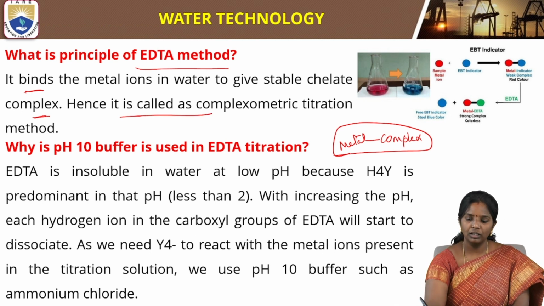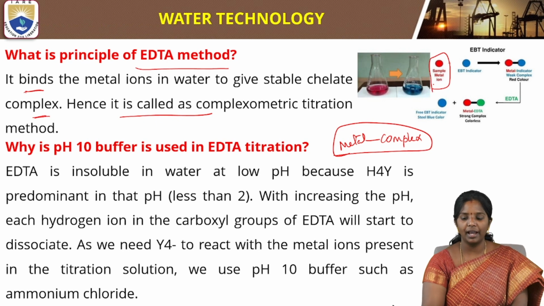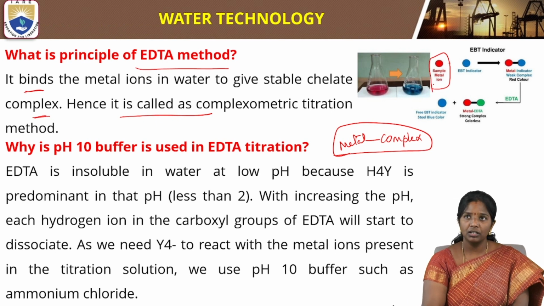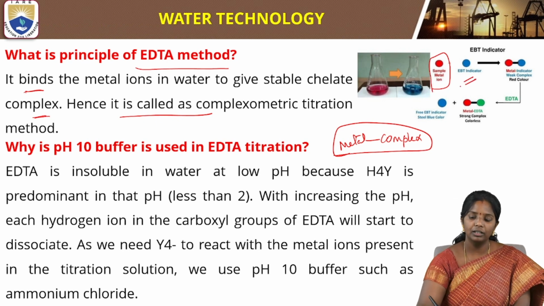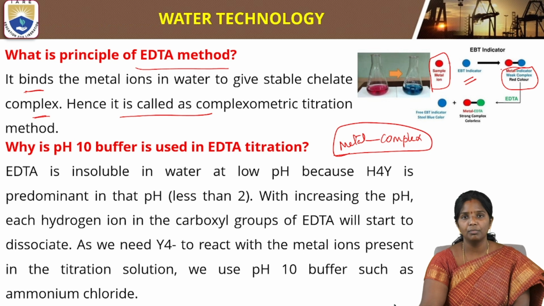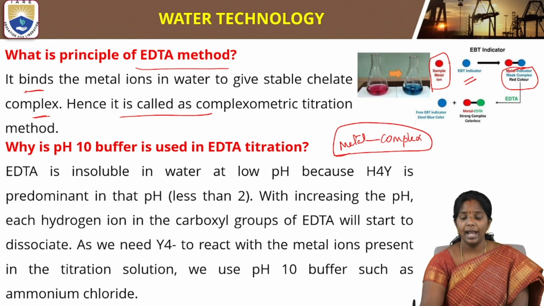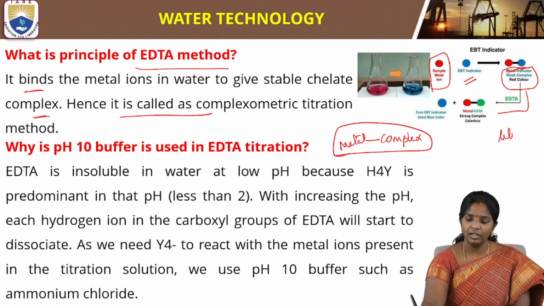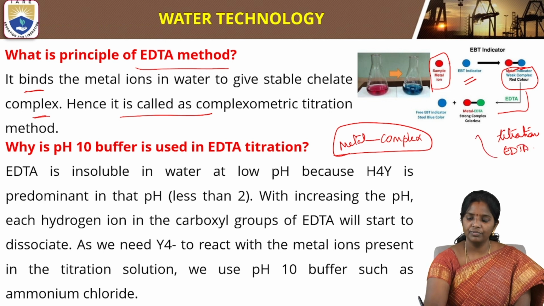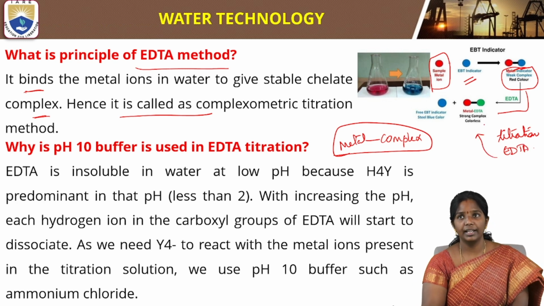If you see here, the sample solution has metal ions. Whenever an indicator is added to these metal ions, it forms a metal indicator complex, since metals always have the complexation property. Upon titration with EDTA, metal EDTA is formed.